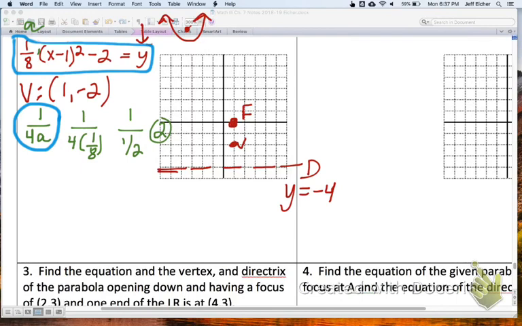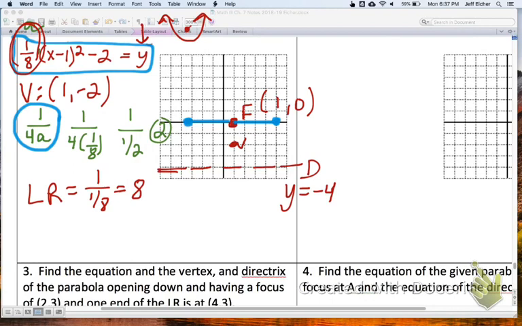And the coordinates of the focus are (1, 0), not the equation of the focus. I forget what else the question asked for, but we could do the LR. The LR length is the reciprocal of the a value, so the reciprocal of the a value would be 8. So we're going to go through the focus. We're going to go 4 to the right, and 4 to the left. I think I counted right.